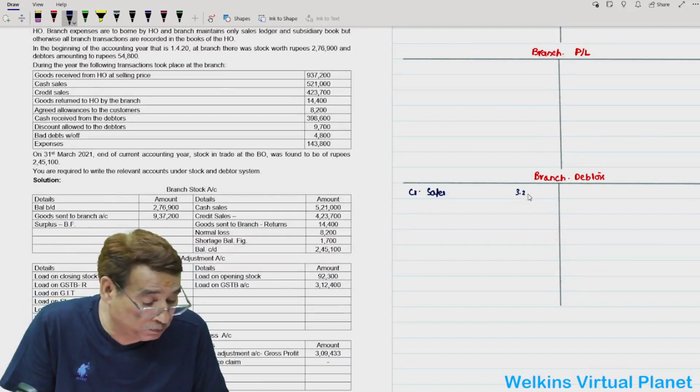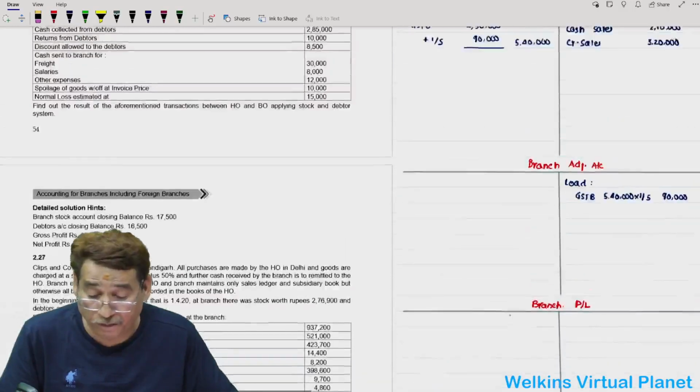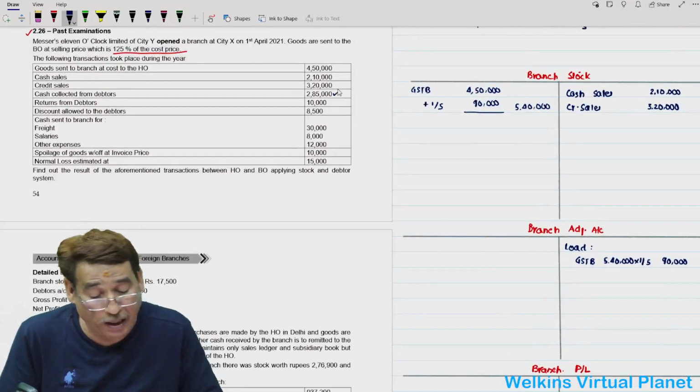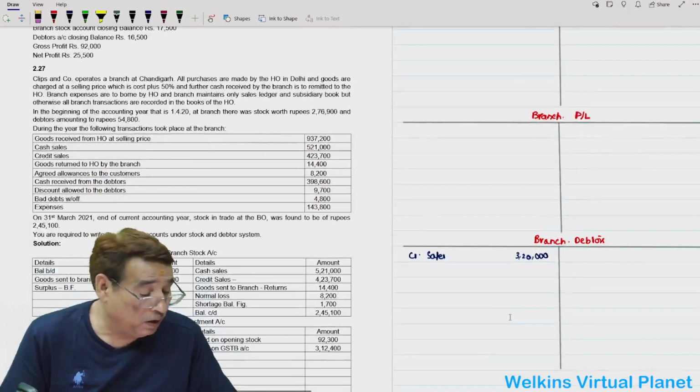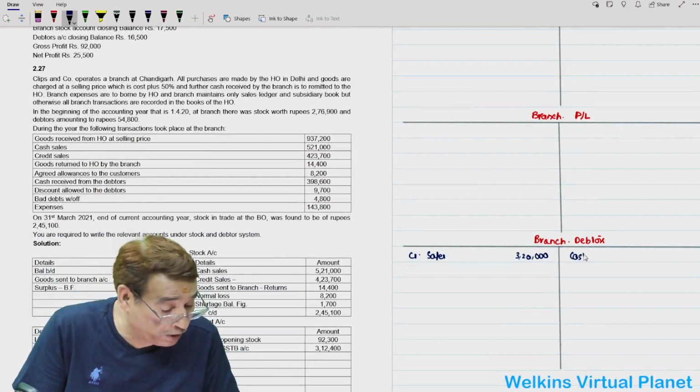Then we have here cash collected from debtors, 2,85,000. Again in the debtors account I will write by cash 2,85,000.